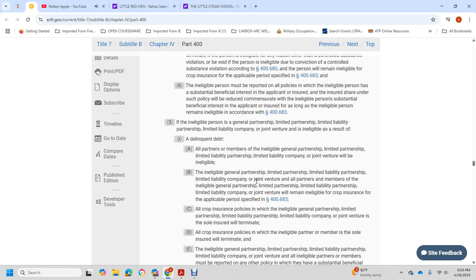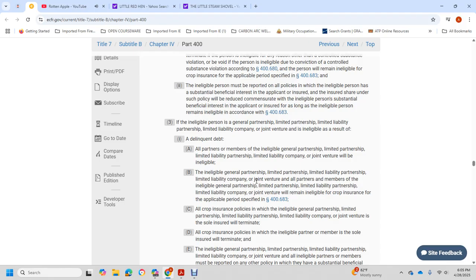If an ineligible person is a general partnership, limited partnership, limited liability partnership, limited liability company, or joint venture, and is ineligible to resolve, with a partner or members of the ineligible general partnership, limited partnership, limited liability partnership, limited liability company, or joint venture, with the eligible general partnership, limited partnership, limited liability partnership, or limited liability company